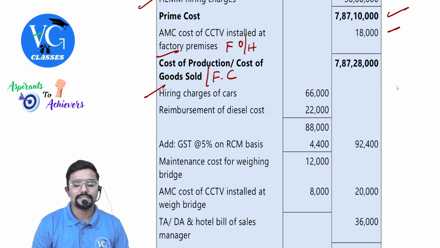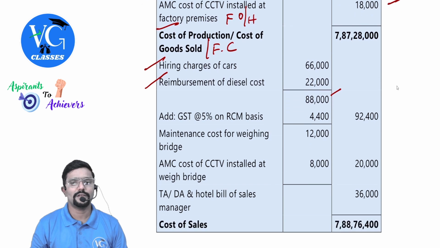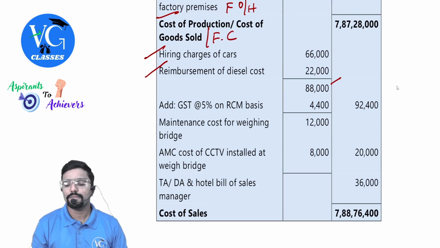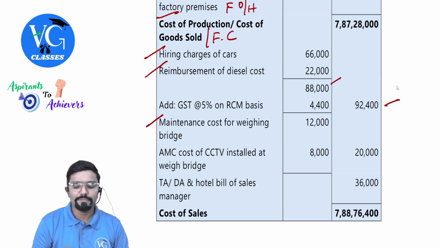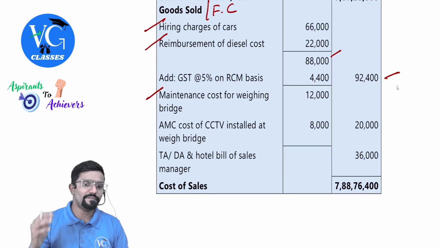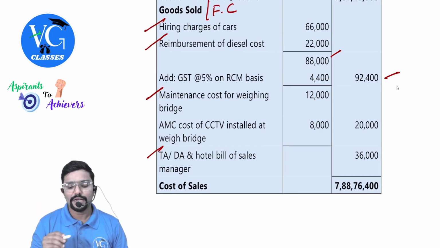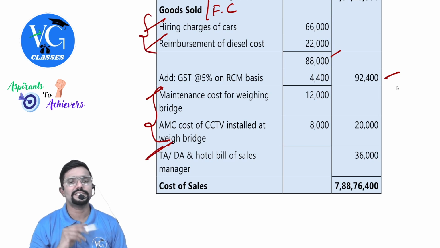Hiring charges per cars, reimbursement of diesel cost comes to 88,000. 5% of that is tax, on which no credit, so add it. Comes to 92,400. Maintenance cost for weighing bridge. AMC cost of CCTV installed at weigh bridge. TADA and hotel bills of sales manager, selling overhead. So these two you can consider as distribution, this as sales, and this as administration.